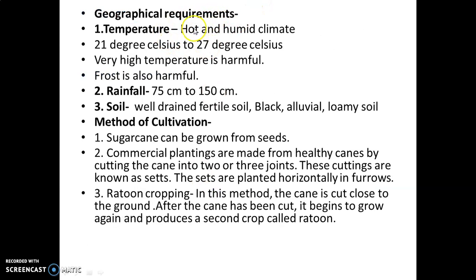Geographical conditions. Sugarcane needs 21 to 27 degrees Celsius temperature. Very high and very cool temperature, or we can say extreme temperature, is harmful for sugarcane. 75 centimeter to 150 centimeter rainfall is good for the growth of sugarcane.